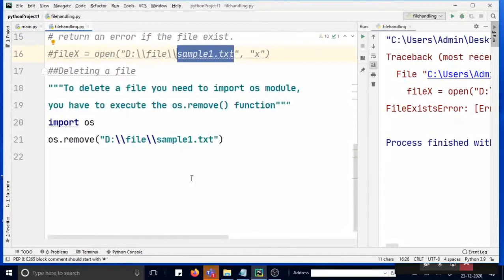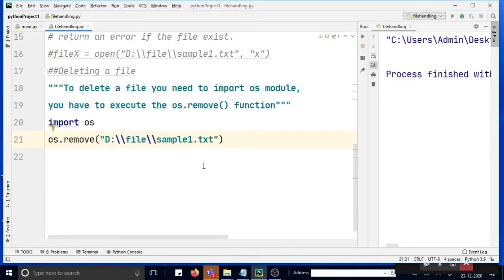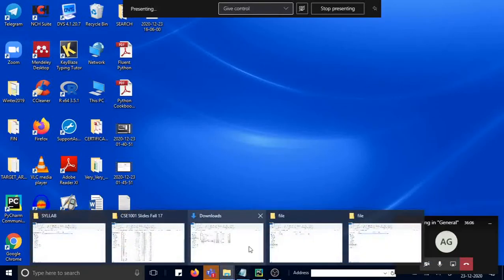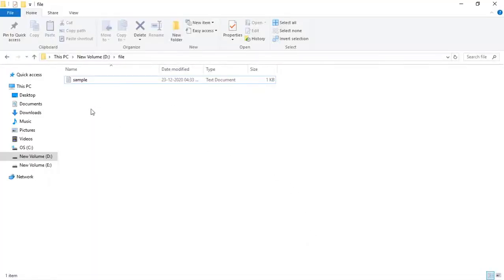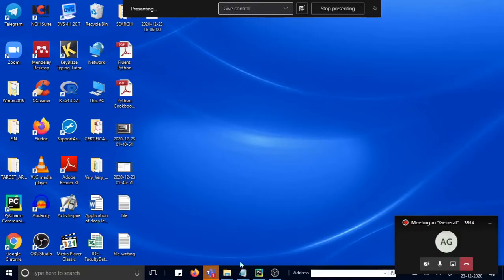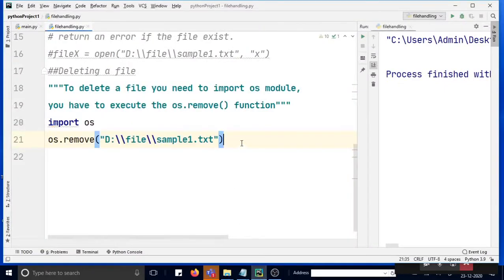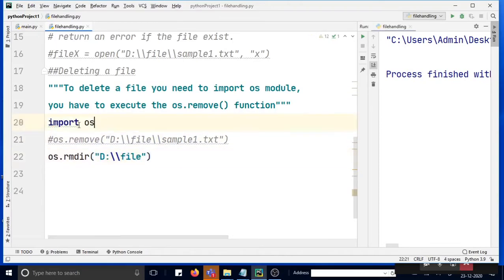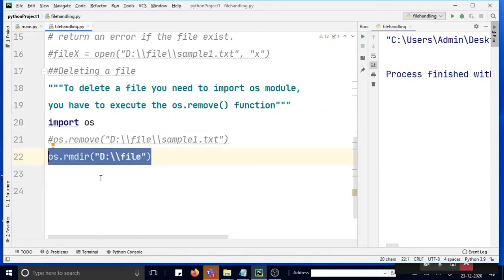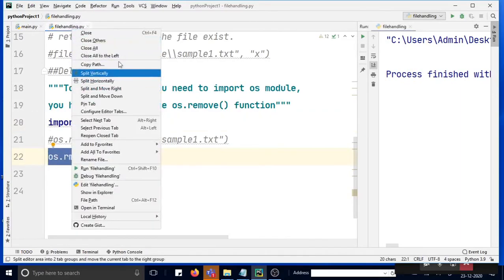Let us see. So I have to run this. I have written that, which means sample1 should have been deleted. See, sample1 is no longer here, it has been deleted. So this is a good way of deleting files. Now if you want to delete a folder, that also you can do. If you want to delete a file, you have to import this, and then you have to give the path. If you do that, then this file will be deleted.